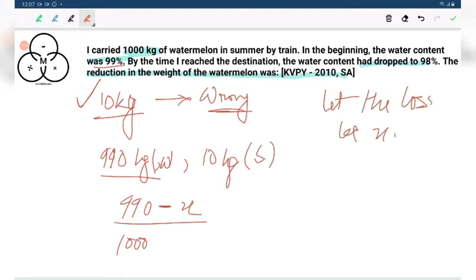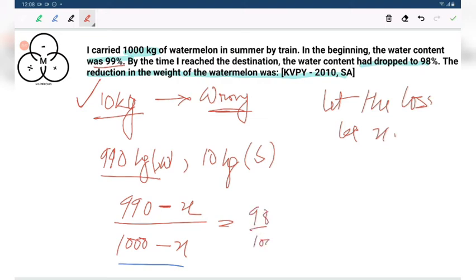Now this x is also subtracted from the total weight. That is where you guys are not considering the fact. This is very important. If water content is reducing, then total weight is also reducing, because mass is not a variable, mass is constant. That's why total weight is also reducing, or total mass, whatever you say, equals